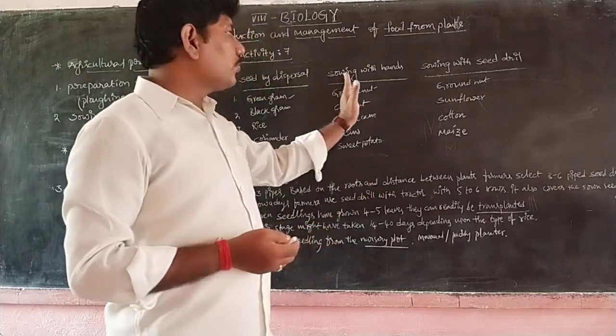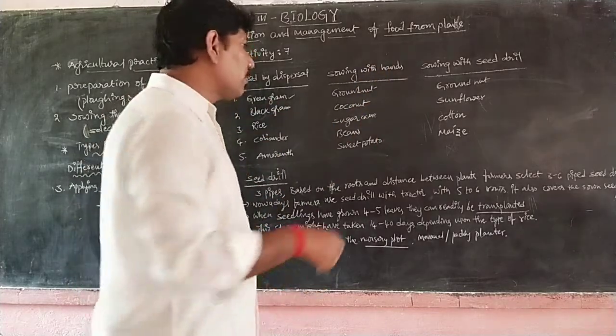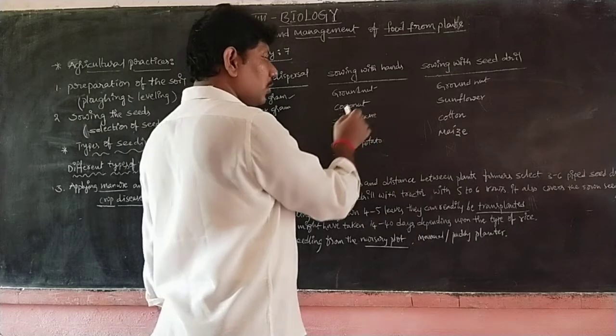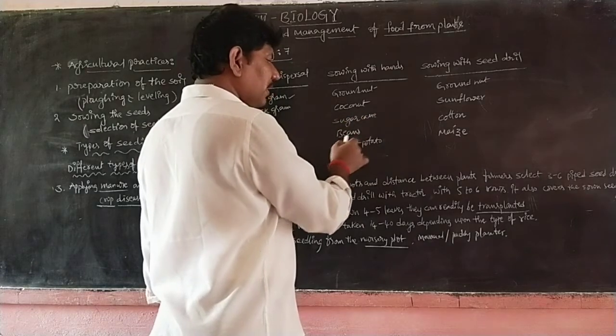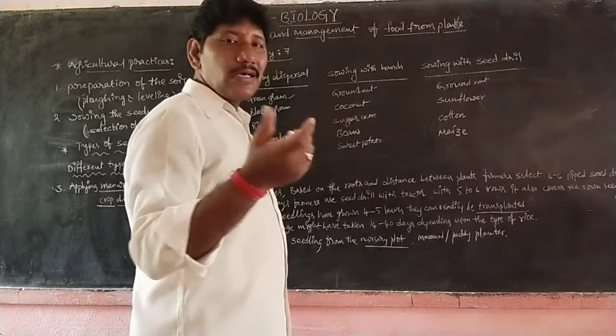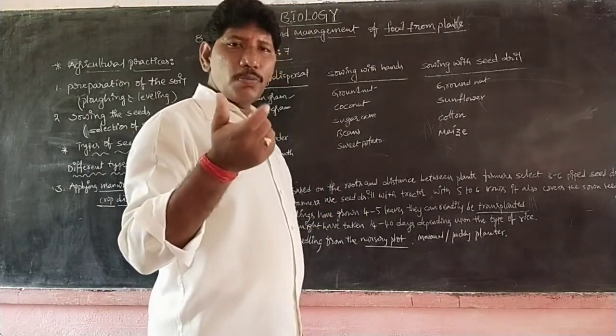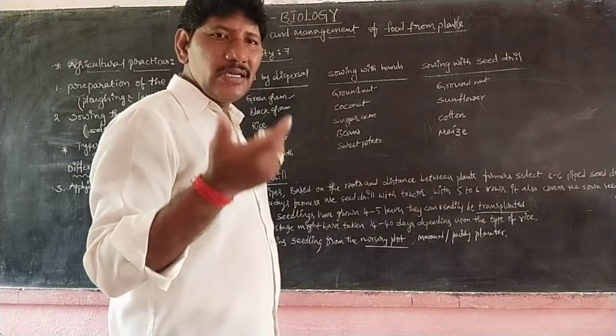Next we go to sowing with hands. For example, groundnut, coconut, sugar cane, beans, and sweet potato. What do you mean by sweet potato? Gansugaddu. Actually, sweet potato has the highest carbohydrates.